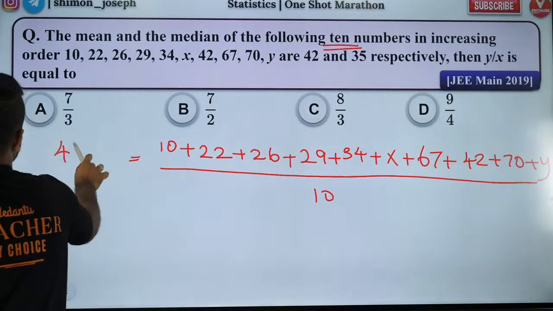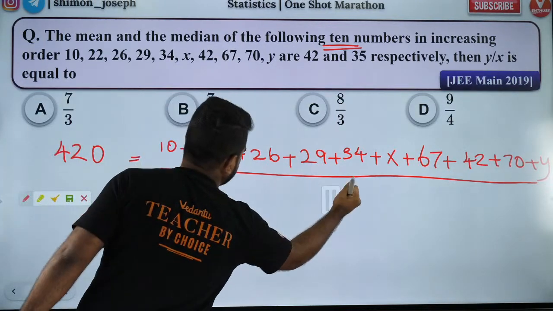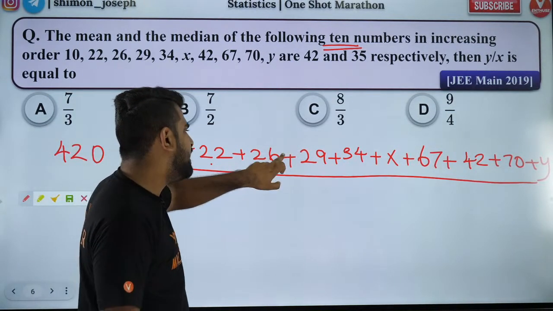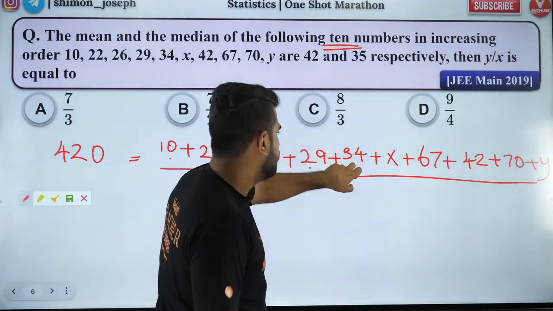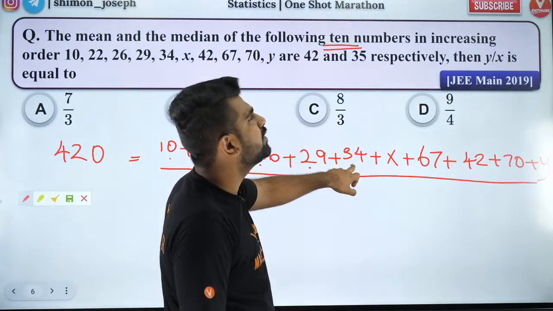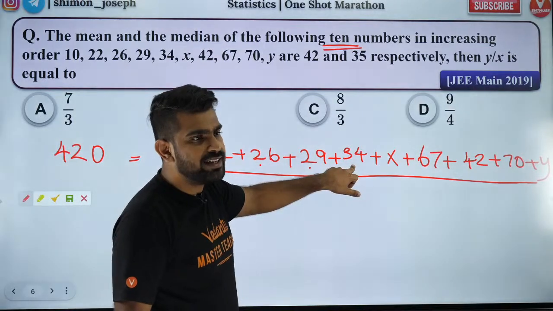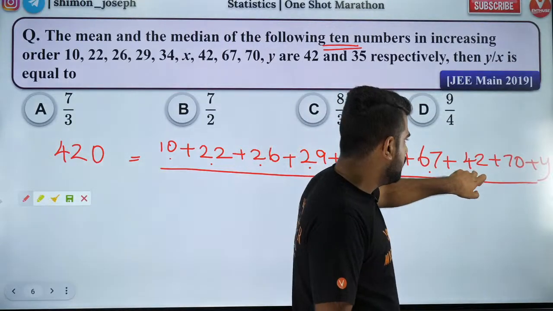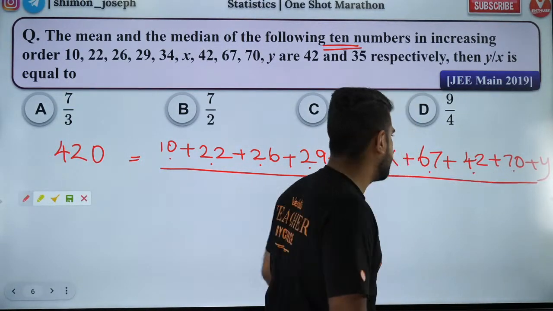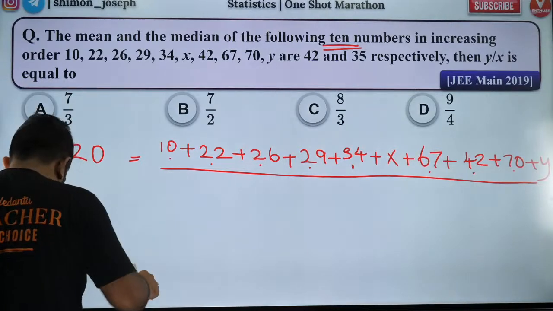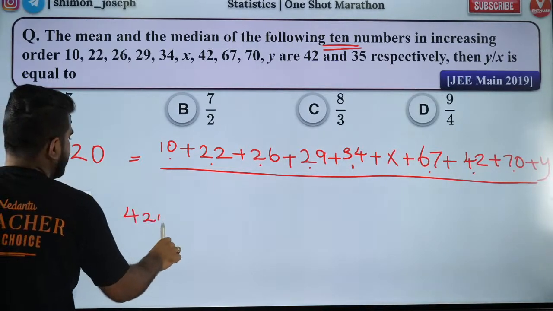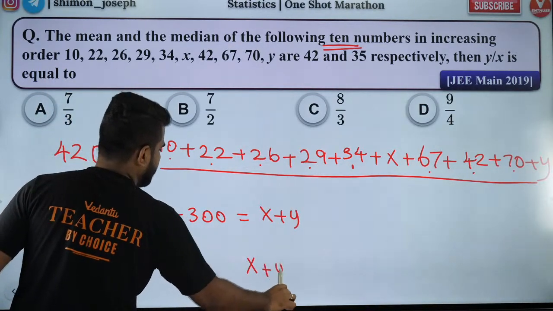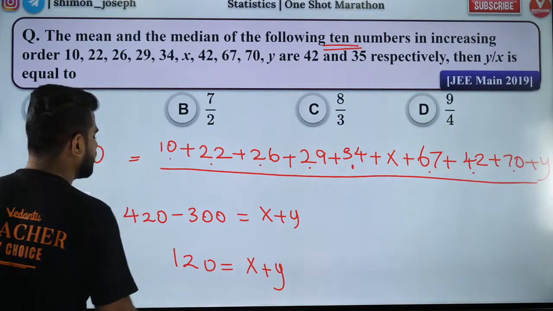So how much will that be? If I bring the 10 to this side, it will become 420. And then what do you have here? 10, 32, 52, 58, 58, 87. 87 plus 34, 121, right? 121, and then 188, and then 230, 300. So 300, if I subtract here, what will I get? 420 minus 300 is equal to x plus y. So x plus y is equal to 120. That's the first thing which I got.